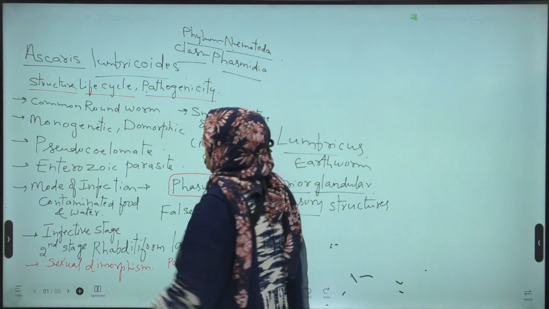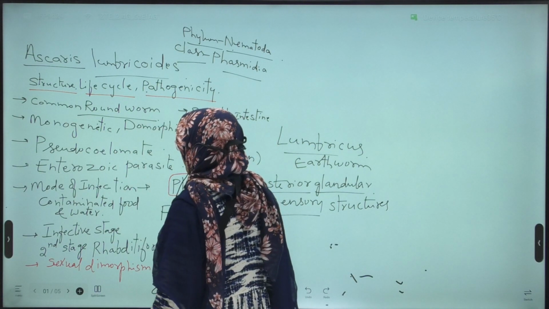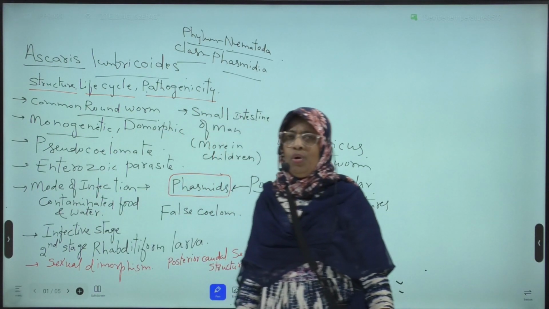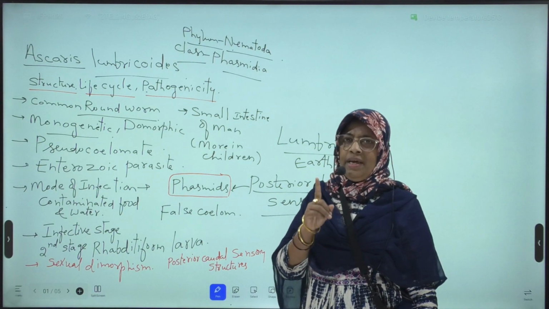Next, it is commonly known as the common roundworm. Next, it is a monogenetic parasite, which means it completes its life cycle in a single host.